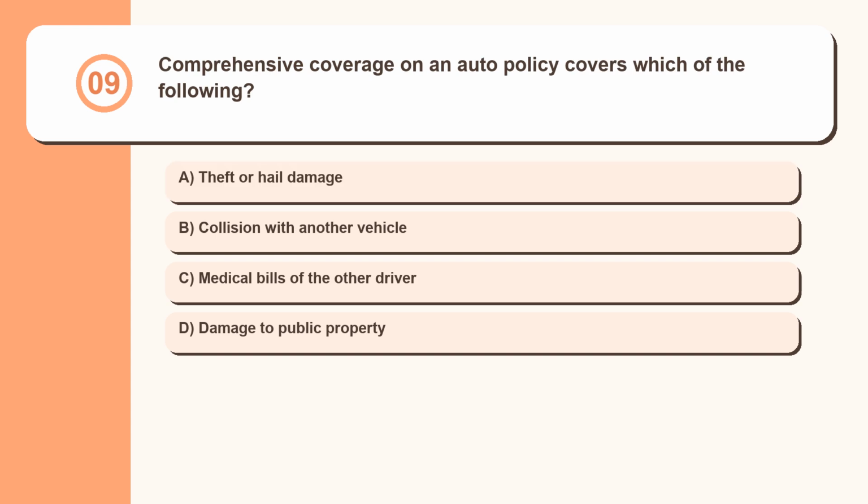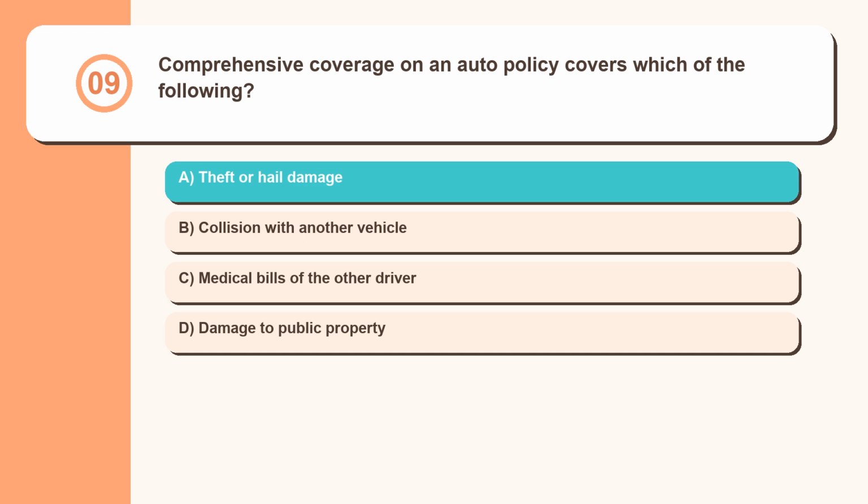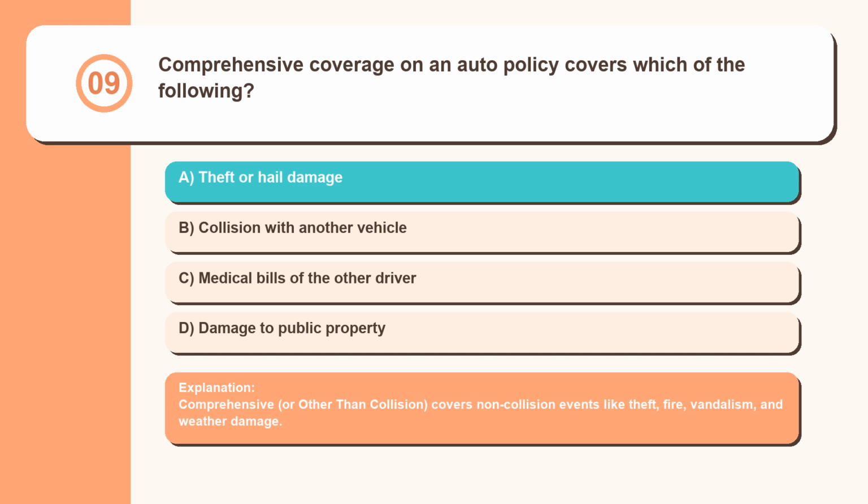Question 9. Comprehensive coverage on an auto policy covers which of the following? Theft or hail damage, collision with another vehicle, medical bills of the other driver, damage to public property. Comprehensive, or other than collision, covers non-collision events like theft, fire, vandalism, and weather damage.